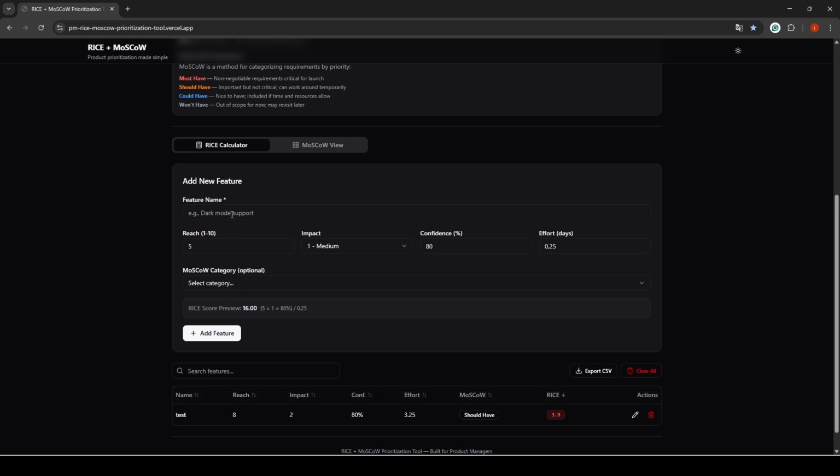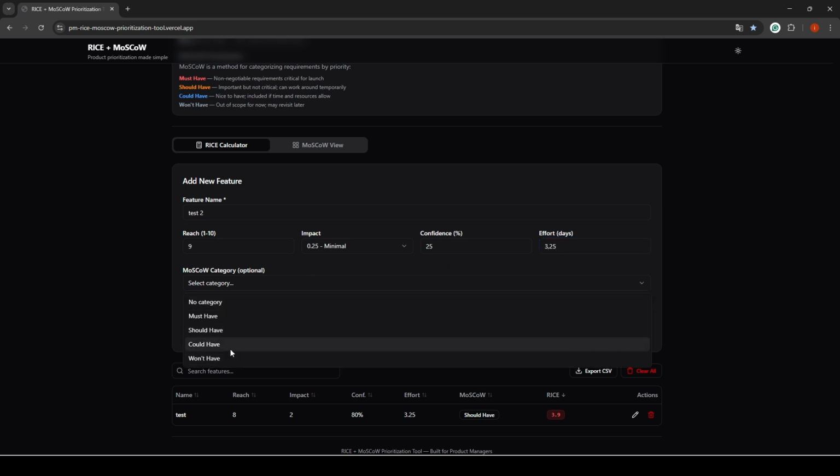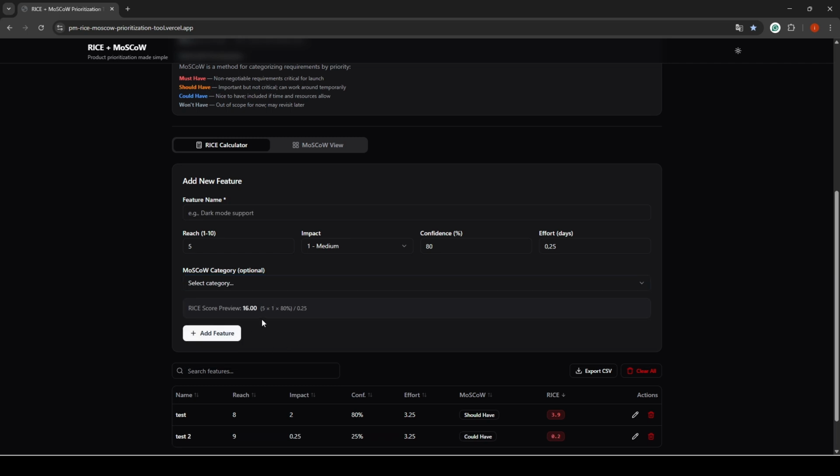So let's take another example. Test 2. Okay, reach, we don't change. We can put impact minimum, and the confidence level. Not 0.25. Maybe for the reach, I will increase it. Effort, I will put this, and the category, could-have. Okay, so we add the feature.